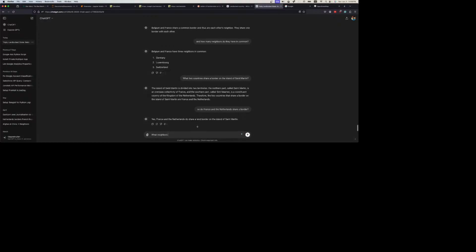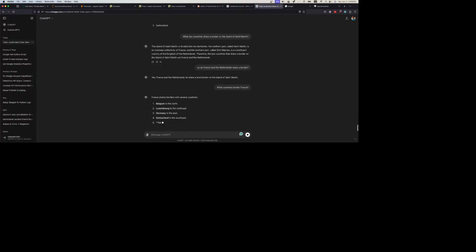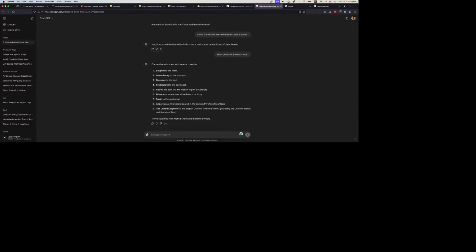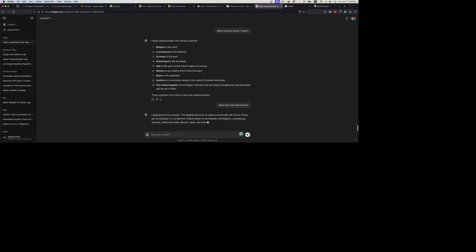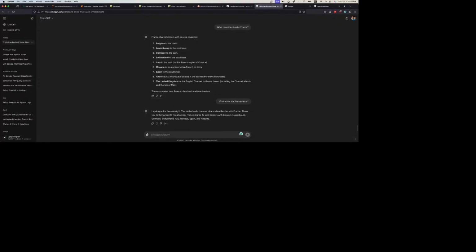What neighbors do France and Belgium have? What countries border France? Let's see what it says. What about the Netherlands? Belgium, Luxembourg, Germany, Switzerland, Italy, Monaco, Spain, and Andorra.